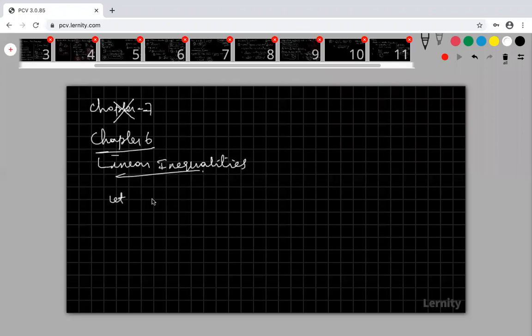Let's look at that. Let x is equal to 4. This is a linear equation. Are you okay?